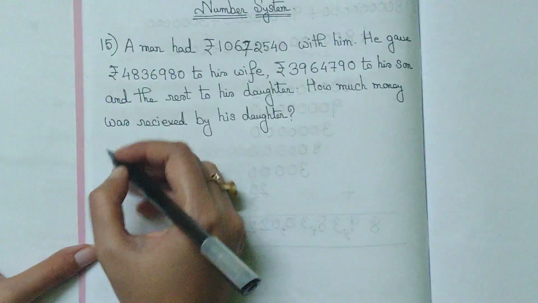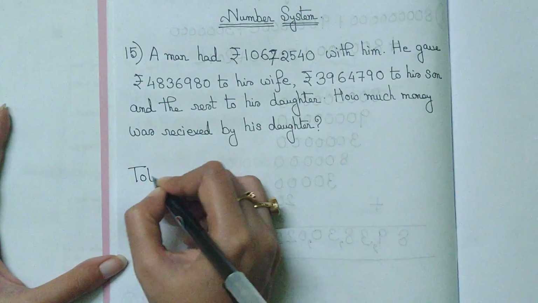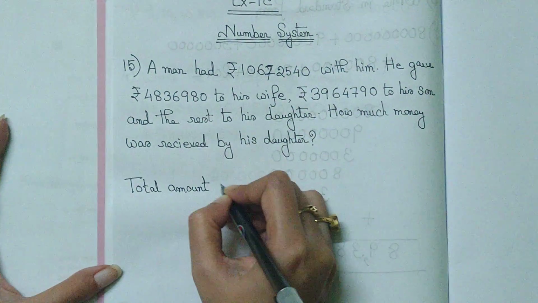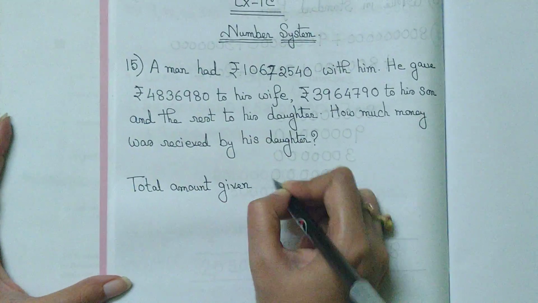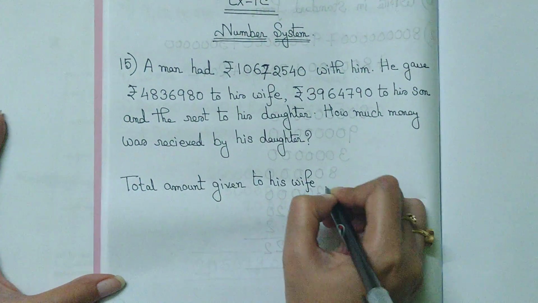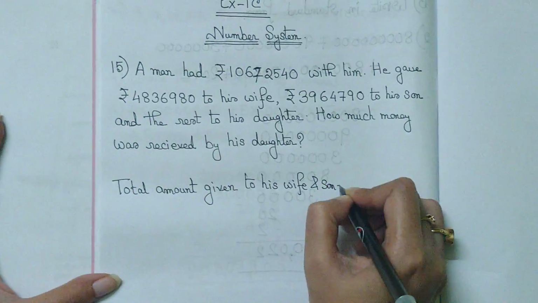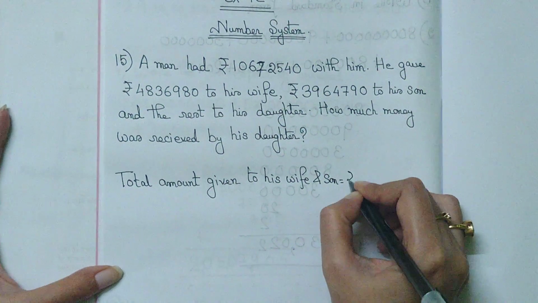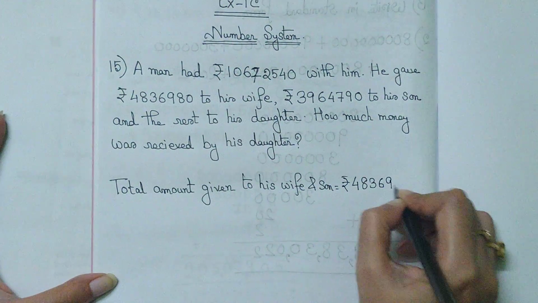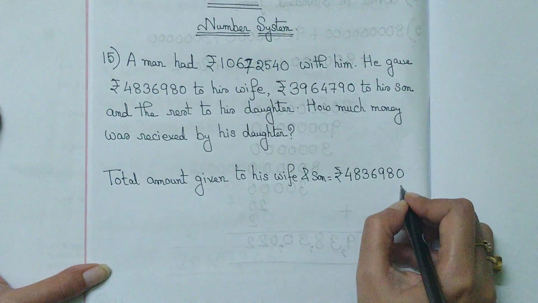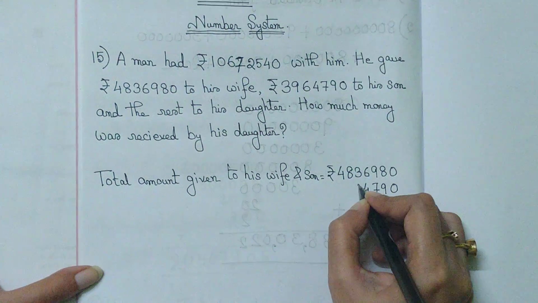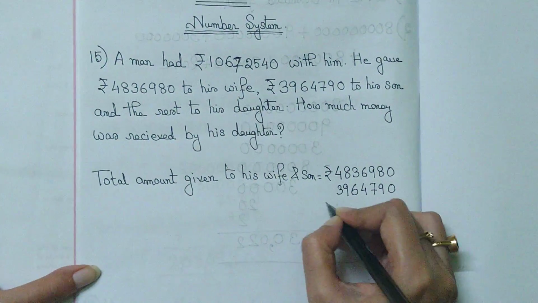So total amount given to his wife and son is equal to rupees 4836980 and 3964790.